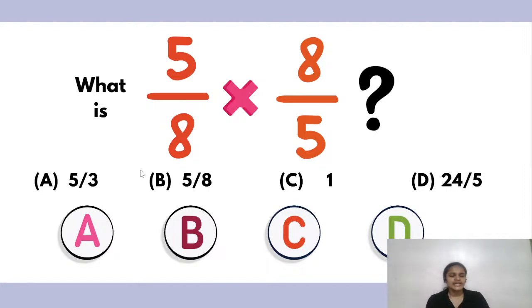I'm already getting the answers as D, D, D. Arohi and Modipta and most of the other children are typing D. We'll see whether the answer D is right or not.